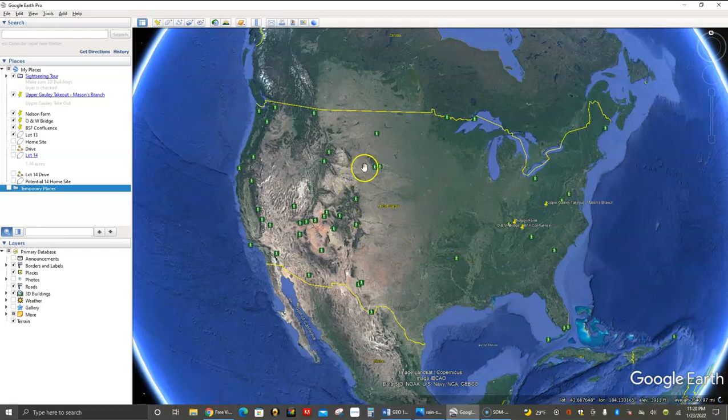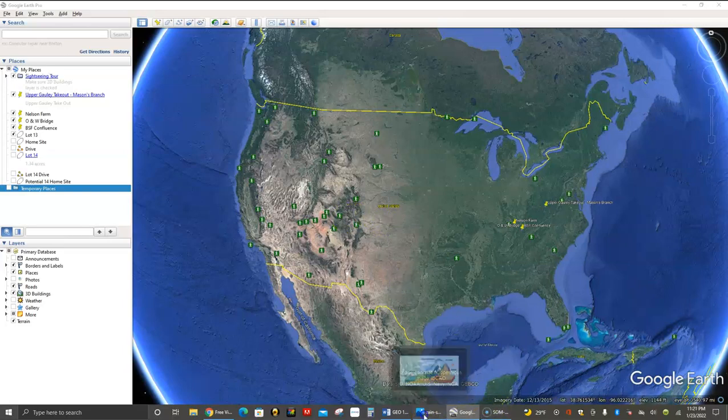If we look at the map of the U.S. right here, you can see basically this is the Rocky Mountains where my pointer is going right now. So the Rocky Mountains go north to south along the total length of the United States. If you look at the Rocky Mountains, look to the side that would have the rain shadow effect, which means weather systems in the United States move from west to east. So the weather systems are moving in this direction. So when they get to the mountains, you're going to have that rain shadow effect.